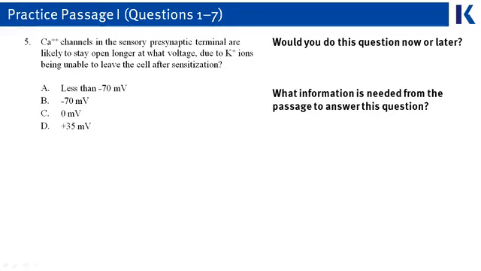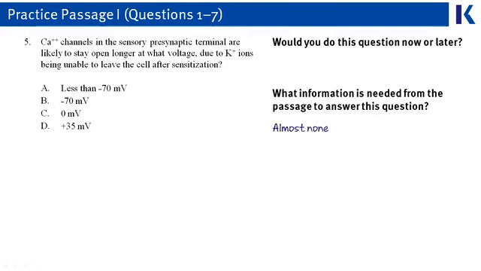However, once we realize that the question also says that potassium ions are unable to leave the cell, we realize that this question is actually just asking us about a neuron that's been depolarized. And then we're looking at millivolts of that depolarized neuron. This is actually information that you know already. Despite the word sensitization being in this question, you don't actually have to go back to the passage to research it in order to answer the question.